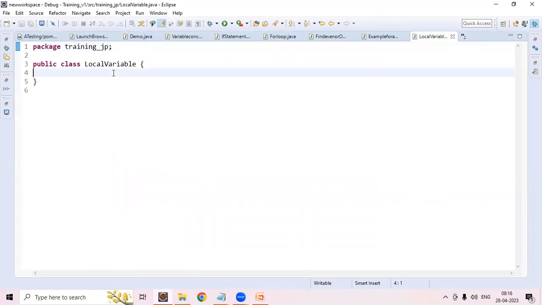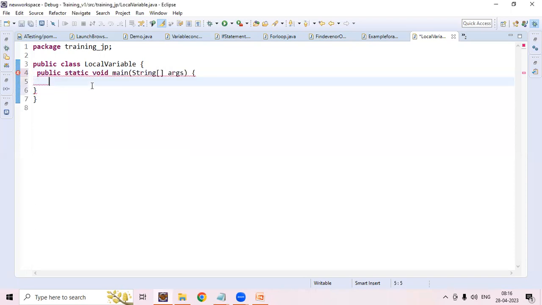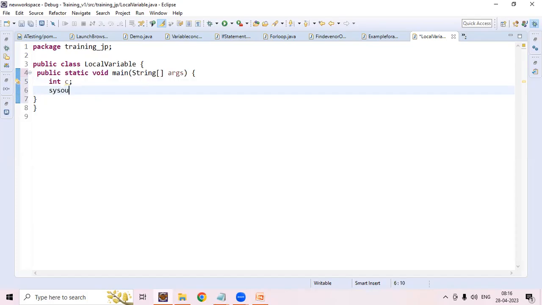Once we need to write a main method, that is public static void main String args. Once we have written that, let's see the first example. I have declared a variable int c and I am printing with System.out.println. I want to print the c value.